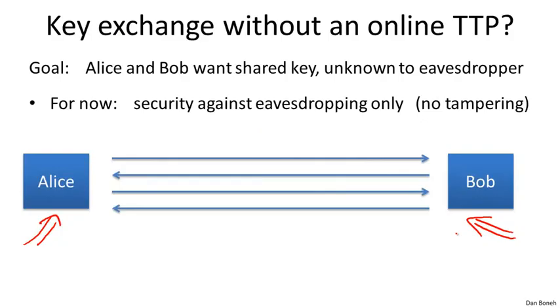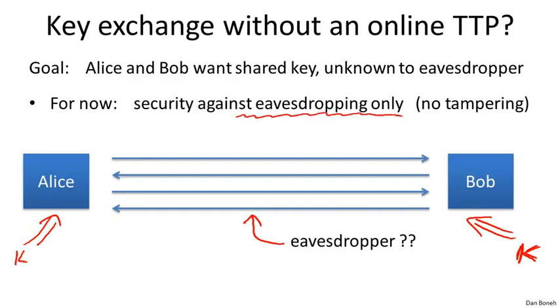At the end of this protocol, somehow they should have a shared key that they both know, so there's a secret key K that they both know, but an eavesdropper who listens in on this traffic has absolutely no idea what this secret key K is. For now, we're just going to worry about attackers that only eavesdrop on the conversation. In other words, we don't allow any tampering with traffic. All we allow is eavesdropping, and yet the eavesdropper should have no idea what the secret key K is.